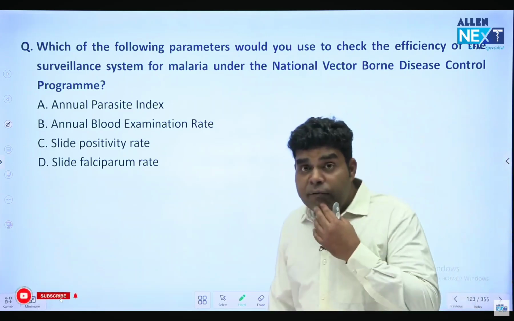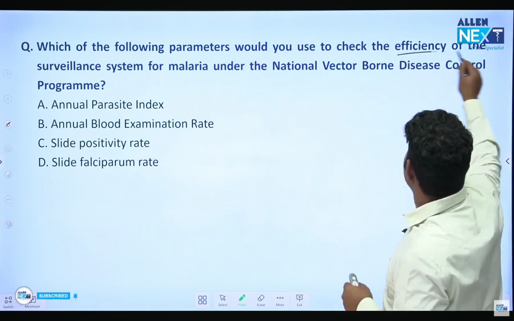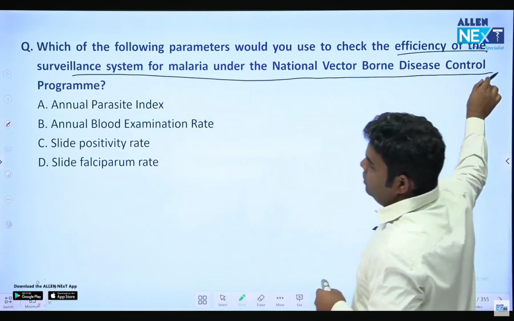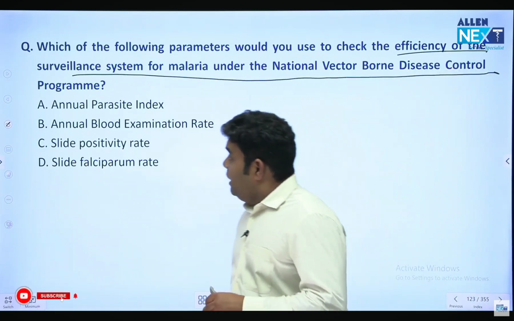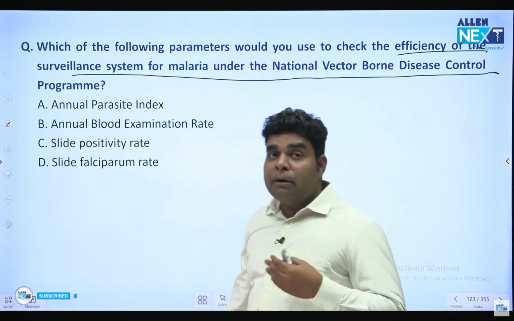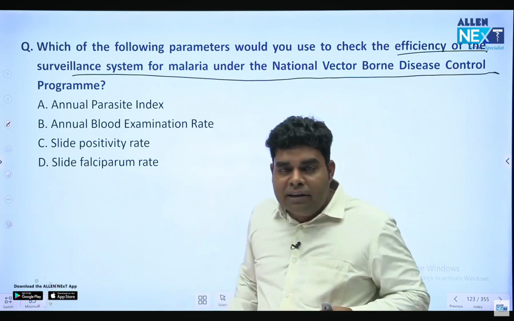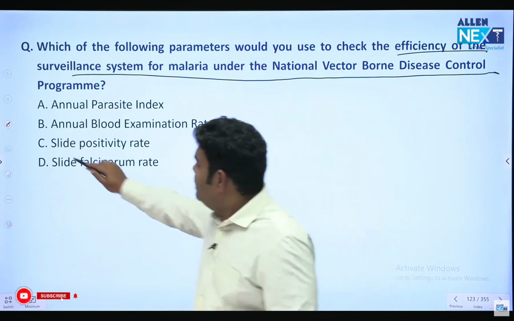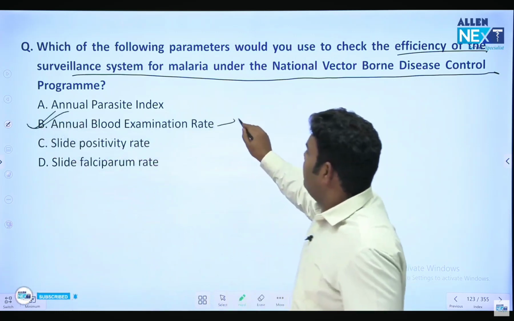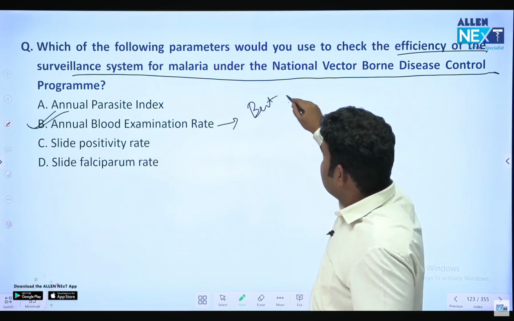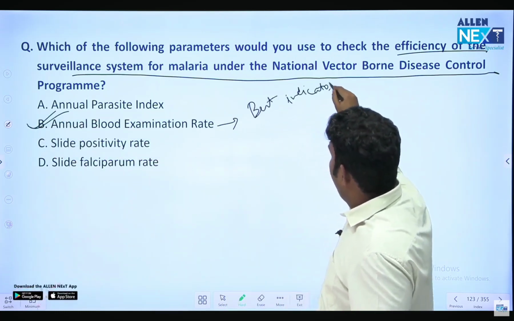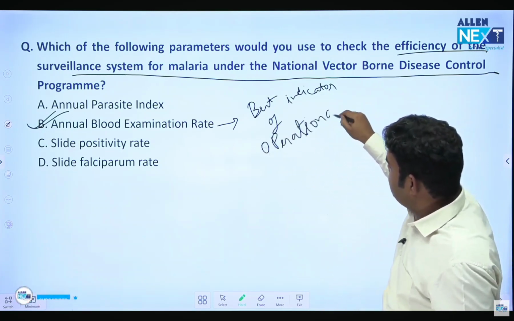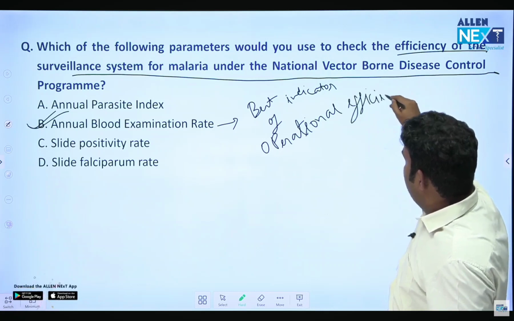Next question. Which of the following parameters would you use to check the efficiency of the surveillance system for malaria under the National Vector-Borne Disease Control Program? Efficiency of the surveillance system. That means whether people are making slides or not. Surveillance system जमीन पे काम कर रहा है कि नहीं, slide बन रही है कि नहीं, ये कैसे देखेंगे? And this is detected by annual blood examination rate. This is the best indicator of operational efficiency. लोग काम कर रहे हैं कि नहीं, ये सही से कैसे पता चलेगा? ABER से.